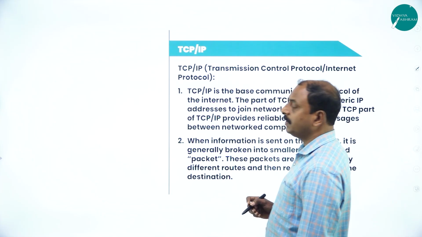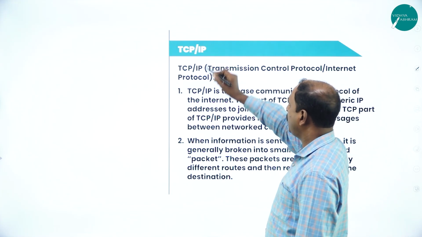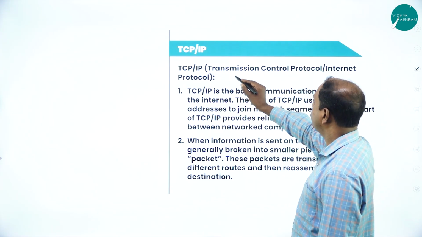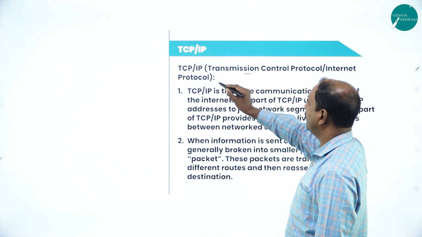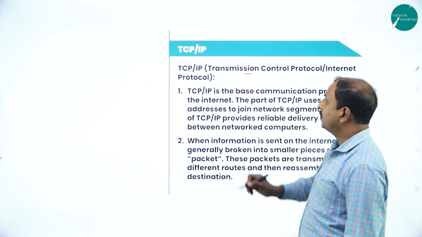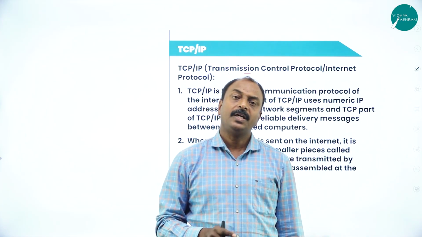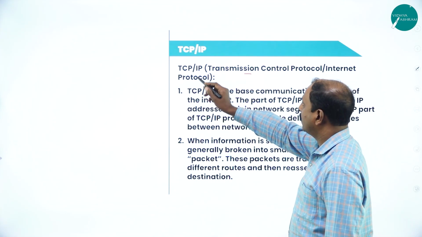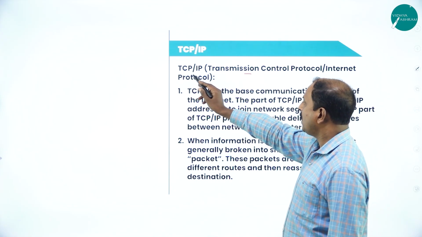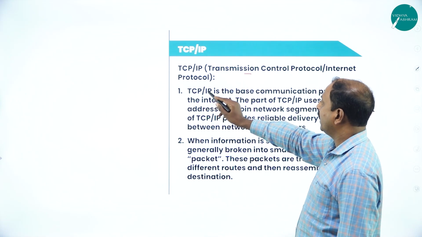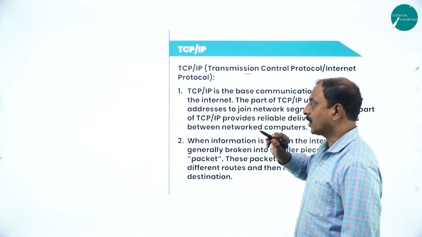Next one is TCP/IP. So what is TCP/IP? The full form is Transmission Control Protocol and Internet Protocol. So this is TCP/IP protocol, or we say TCP/IP network. In TCP/IP, there are two parts. One is TCP, Transmission Control Protocol, and IP stands for Internet Protocol.